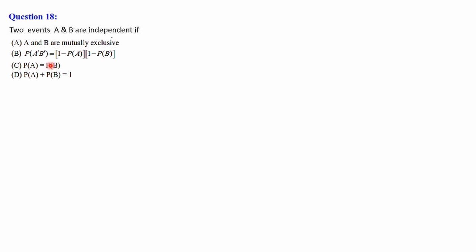The third option, P of A equal to P of B, where both probabilities are equal, will not satisfy. And here P of A plus P of B is equal to 1, the sum of the probabilities of A and B is equal to 1. This also will not satisfy. So the only chance is with this one: P of A dash B dash is equal to 1 minus P of A into 1 minus P of B.